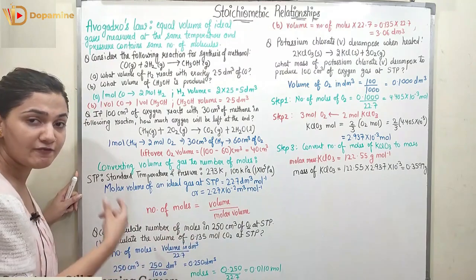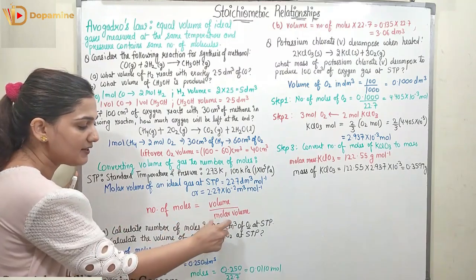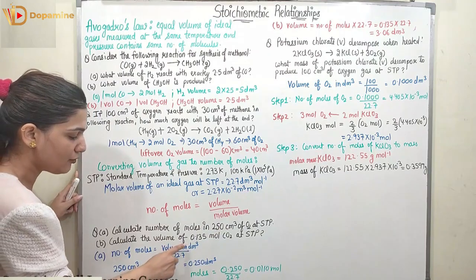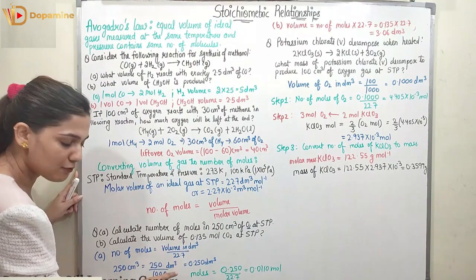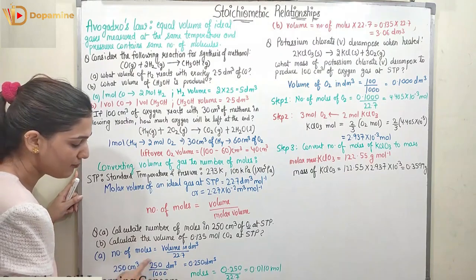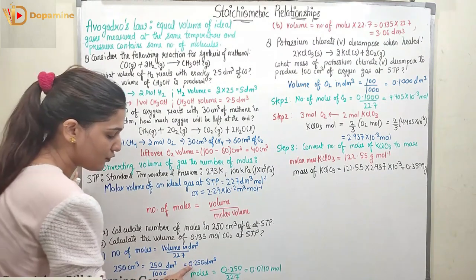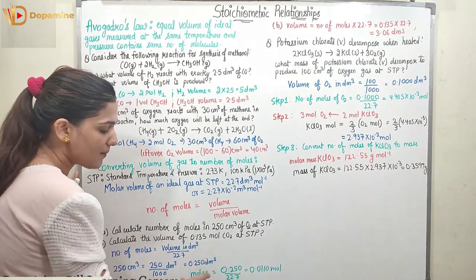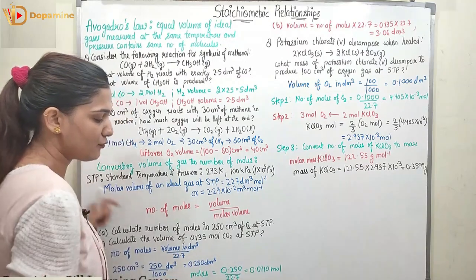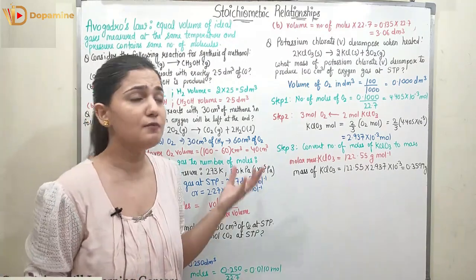First of all, we convert cm³ into dm³, so the number of moles will be the volume in dm³ upon 22.7. 250 cm³ is converted into dm³ by dividing by 1000, which is 0.250 dm³. The number of moles will be 0.250 upon 22.7, which is equal to 0.0110 mole.